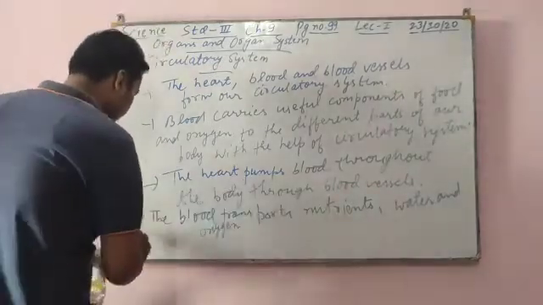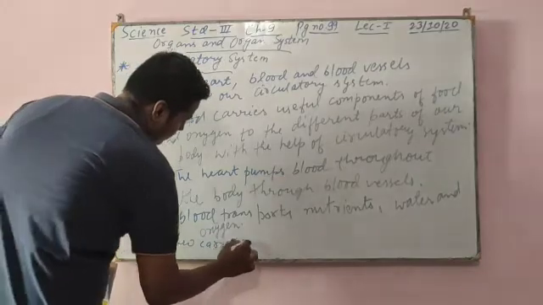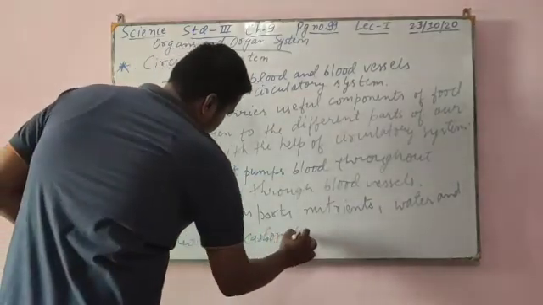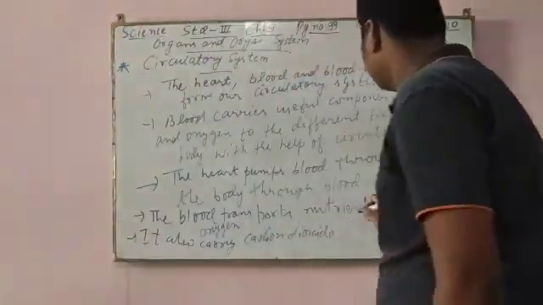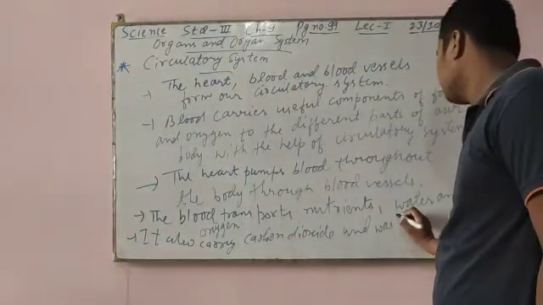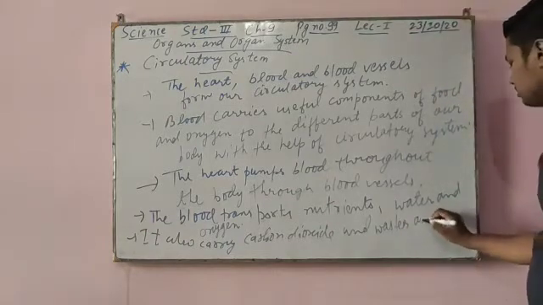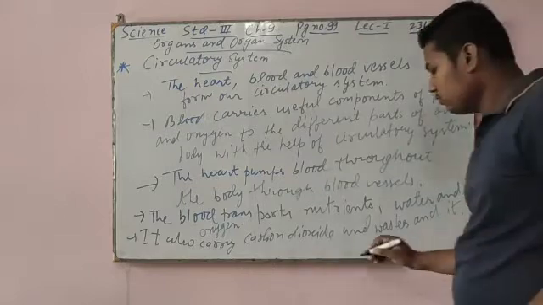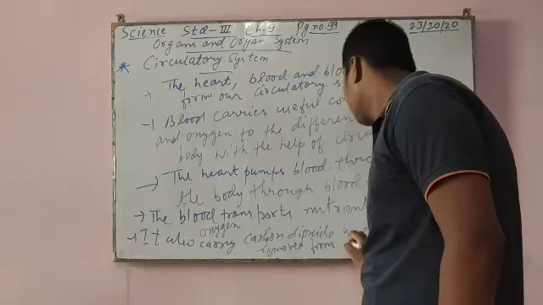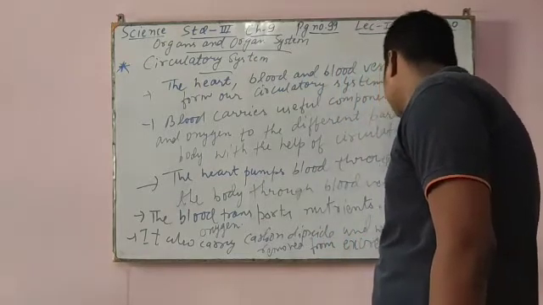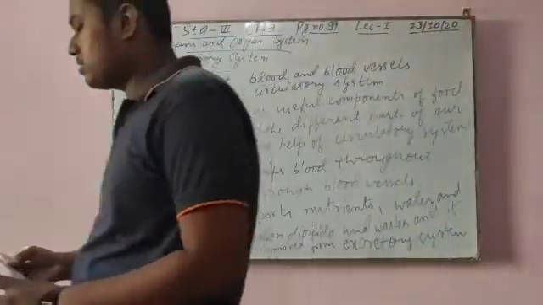It carries carbon dioxide and waste from the different parts of the body, and later they are removed by the what? Excretory system.